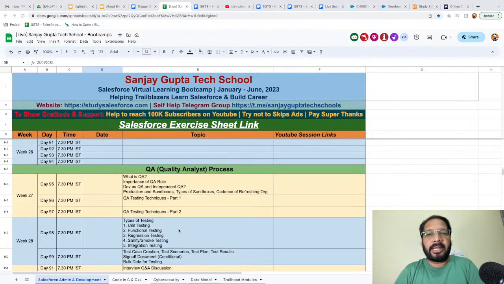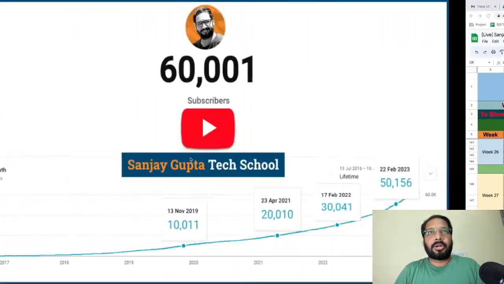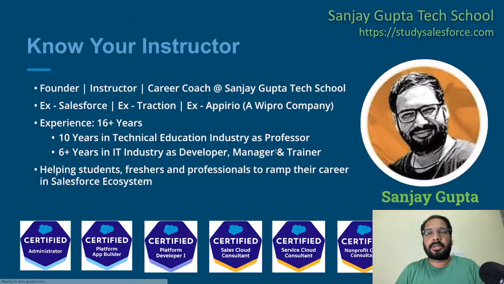And then I will have someone who is a business analyst. Then we'll have lots of sessions related to different clouds. This whole year will be dedicated to different tools or clouds available in the Salesforce ecosystem. I will try to share all the knowledge with you free of cost, and everything will be available in this one session tracker, right?